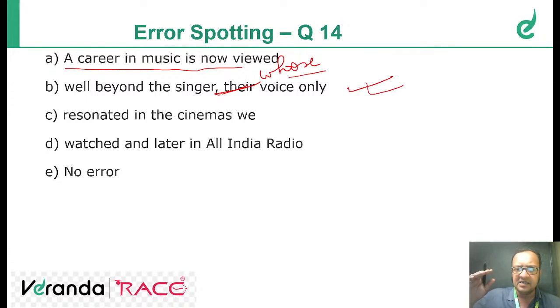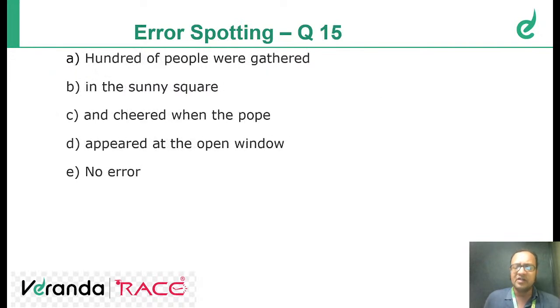Initially, whatever the singer sang was only restricted to cinemas and All India Radio, but now we have a different boundary for singers. So it should be whose voice only resonated in the cinemas we watched and later in All India Radio. But now it is well beyond the singer. Clear? Next question, question number 15.